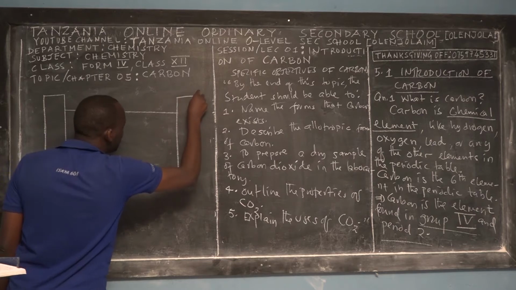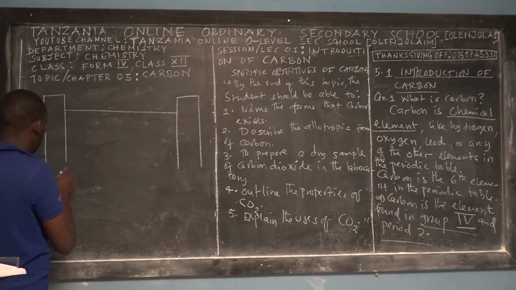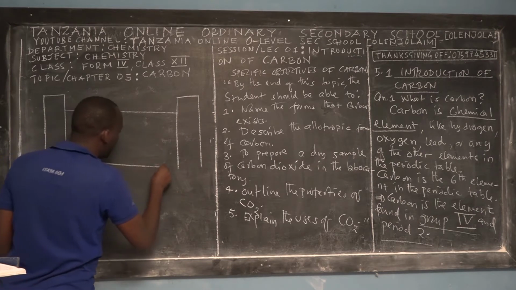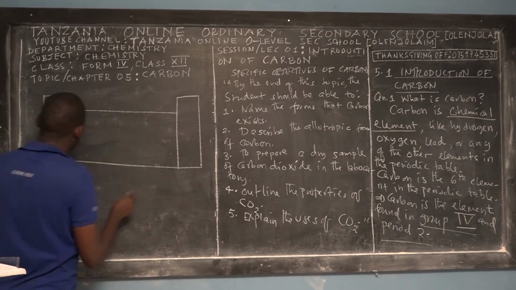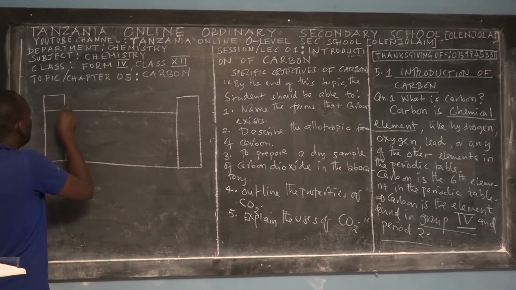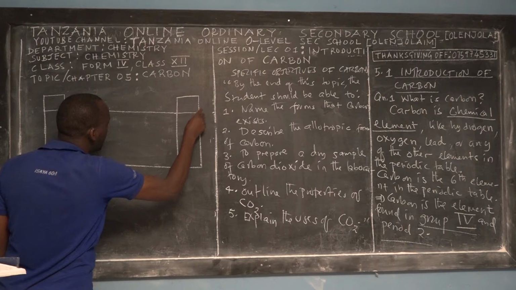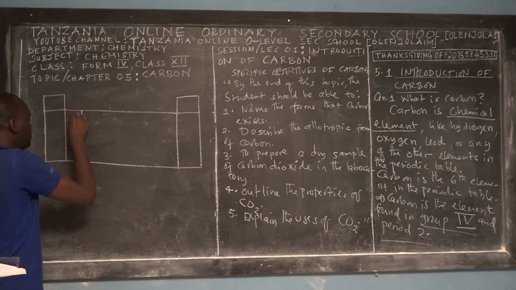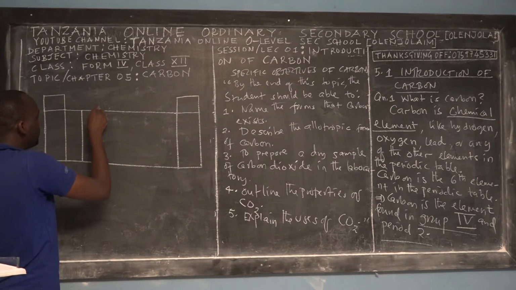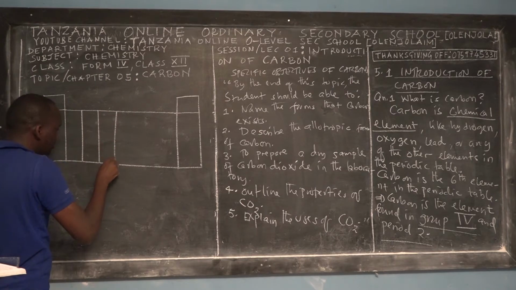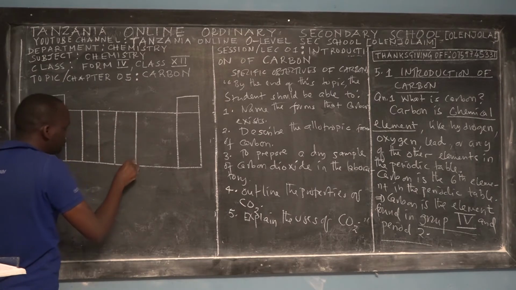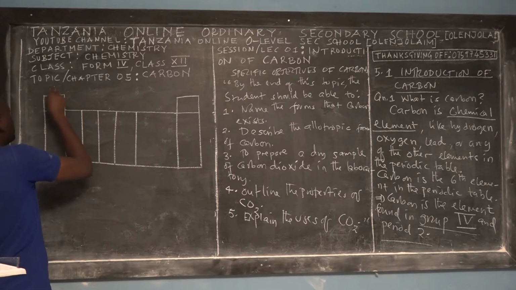So this is a simple periodic table. When you start advanced chemistry, you will learn about the advanced periodic table, which contains more than 20 elements.